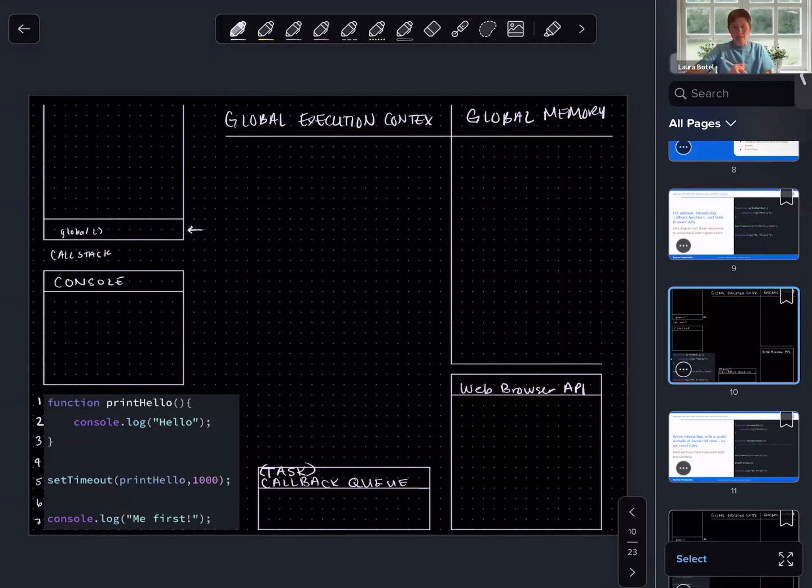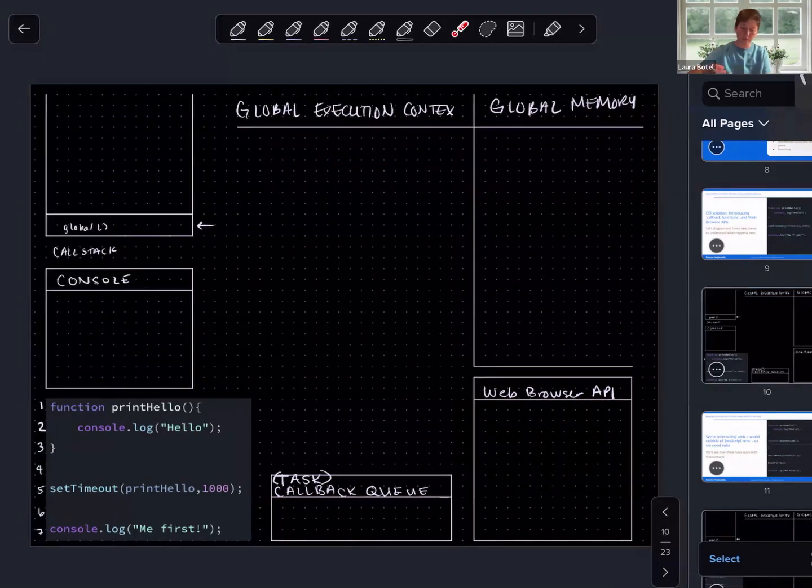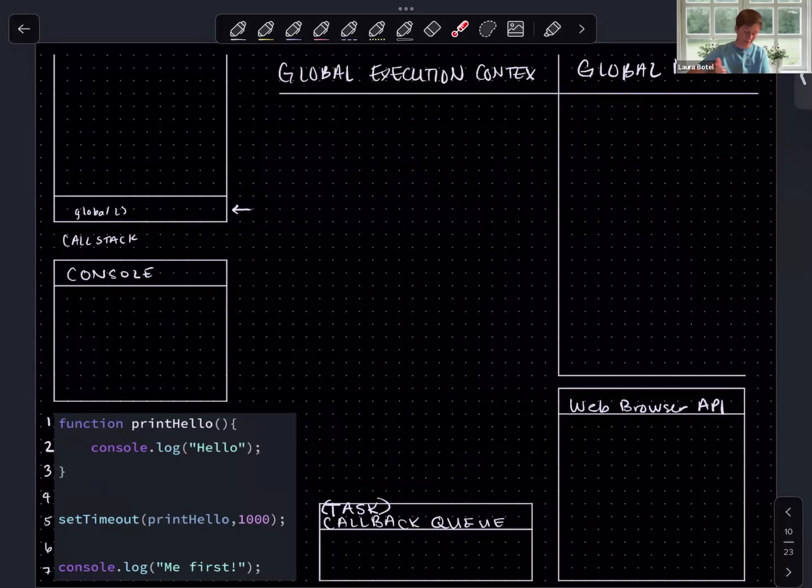Okay, let's go through this code as if we were JavaScript, line by line, and get a sense of what's happening here. And I'll zoom in a little bit so that it's nice and big for y'all. Okay, so JavaScript starts on line 1. What is the first thing that it does? It is going to define a function with the label print hello. And where is it going to define this? Well, we are in the global memory, so that is where it will be defined.